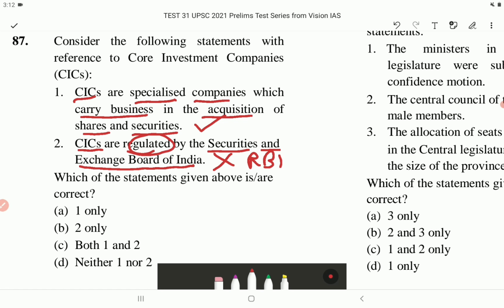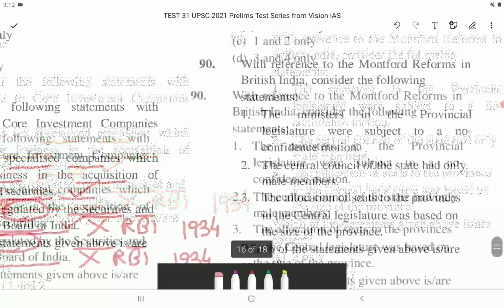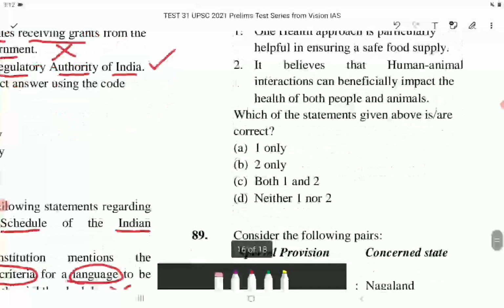The RBI is entrusted with the responsibility of regulating and supervising the NBFC by virtue of powers vested by the Reserve Bank of India Act of 1934. Which of the statements given above is or are correct? The correct answer is option A, that is 1 only. Now let's come to next question, that is question number 88.